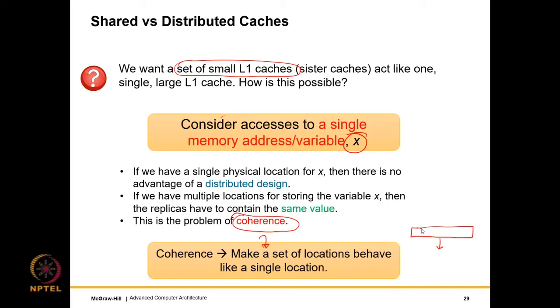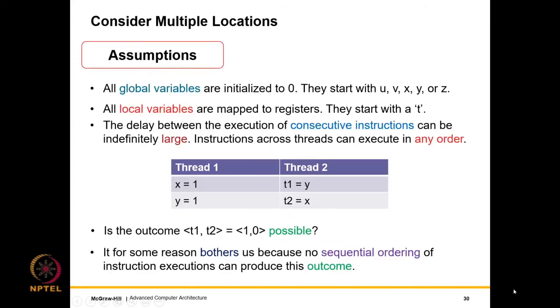Or in other words, if there are multiple locations within this L1 cache that are storing the same variable X, it should appear to an external observer that there is only a single location for variable X. If we are able to maintain this abstraction, we are deemed to have solved the problem of coherence. And if we solve the problem of coherence, then we can realize a fast distributed cache, and that will give us high performance for multi-threaded code.